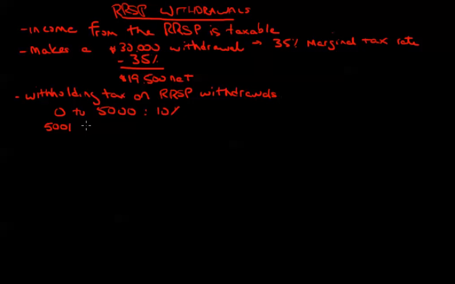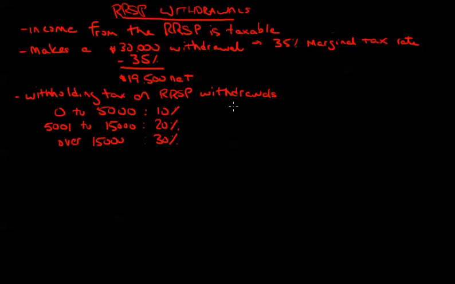So we calculate that based on all RRSP withdrawals, not on each individual RRSP withdrawal. If you take between $5,001 to $15,000, you'll have a 20% withholding tax. And if you take out over $15,000, you will have a 30% withholding tax. Those rates are different in Quebec, but in every other province they are the same.